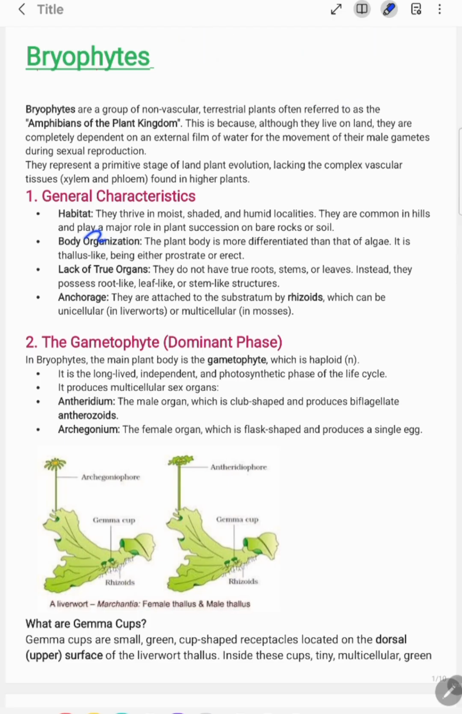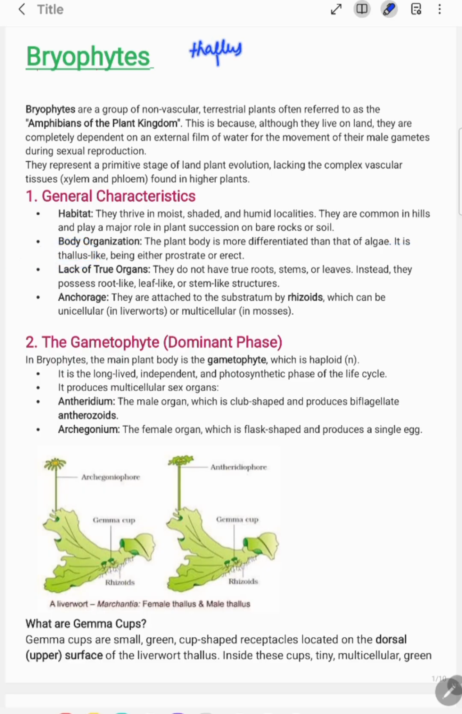So, one of the most important points. Another is the body organization. See, the plant body is more differentiated than that of algae. Okay, the body of the bryophyte is more differentiated than that of your algae. It is thallus-like. What does thallus refer to?